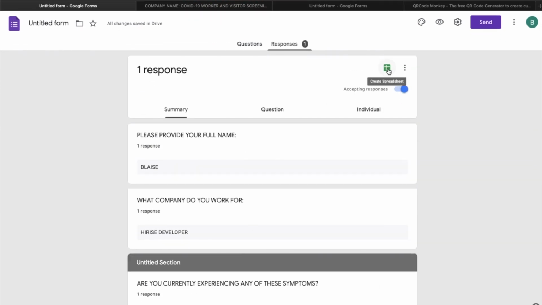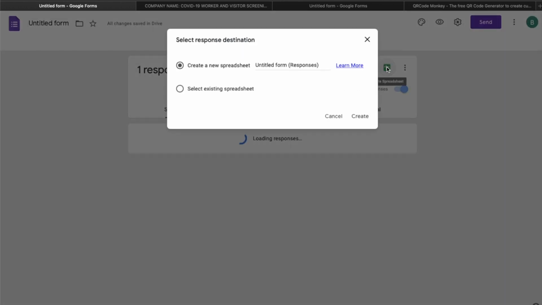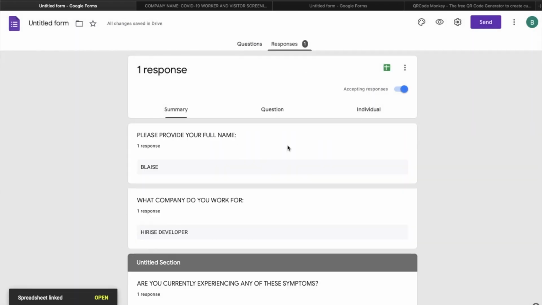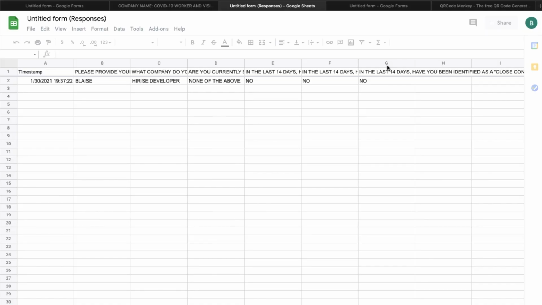So the second most important thing, aside from having the questionnaire, is to collect your data. So you're going to want to link this to a Google Sheet spreadsheet. So click on the response tab, click on create spreadsheet, create a new spreadsheet, create. Once that's done, click on view responses in spreadsheet.